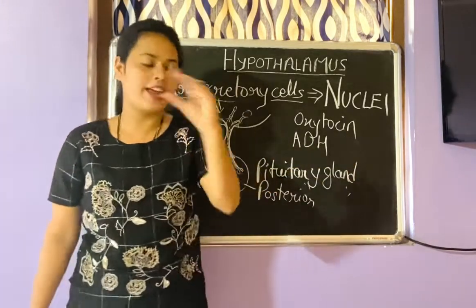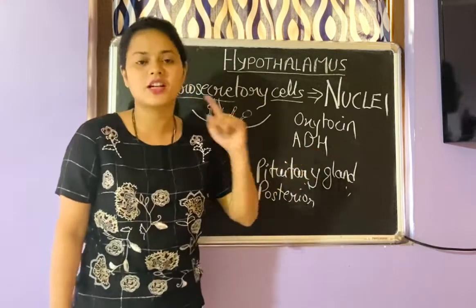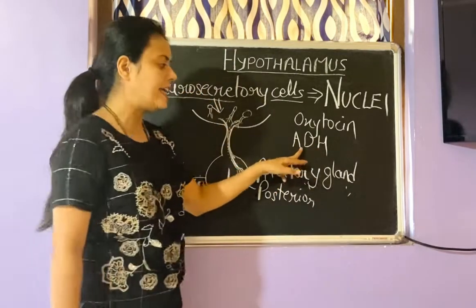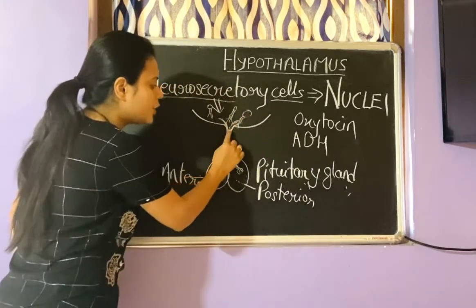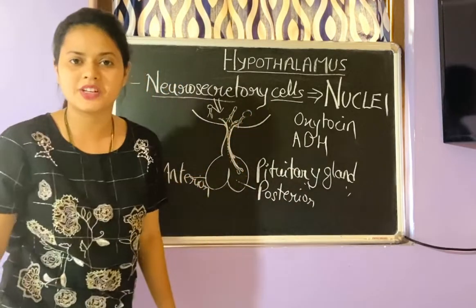The full form of ADH is given in the textbook, you can refer to it later. So these hormones are coming via the neurons to the posterior pituitary gland.